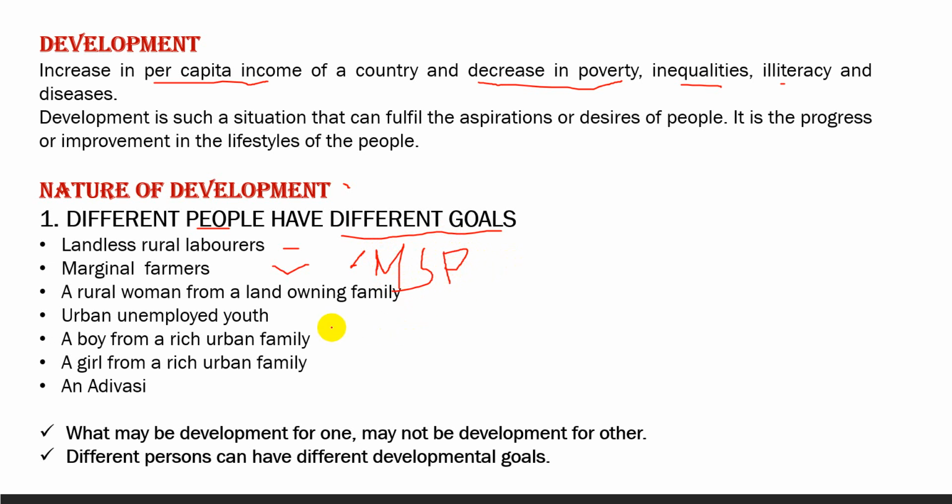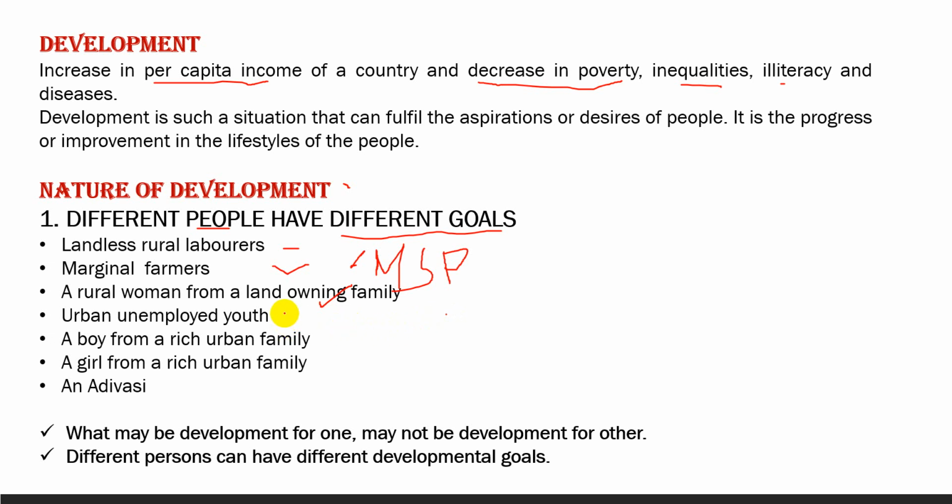Next, a rural woman should be treated equally. They must get equal wages. They must get employment opportunities. And they'll get freedom.